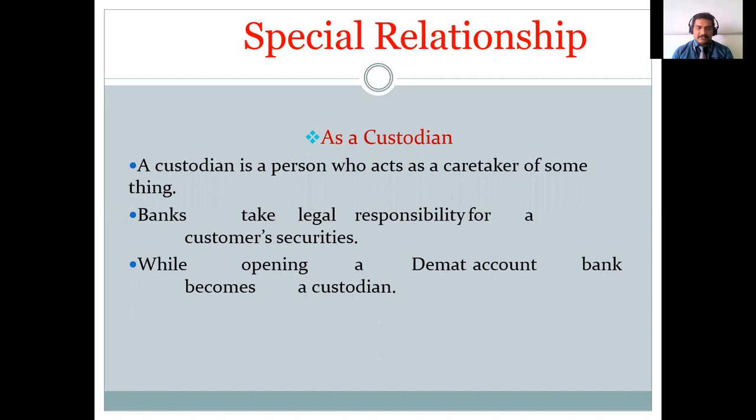Whatever security transactions you are doing, buying a share, or once the share is sold, the amount is given to you only through the bank. So all the shareholding is only through the bank. This particular relationship is called a custodian. The bank is the custodian of the customer's shares held for the account. So this relationship is called a custodian relationship.